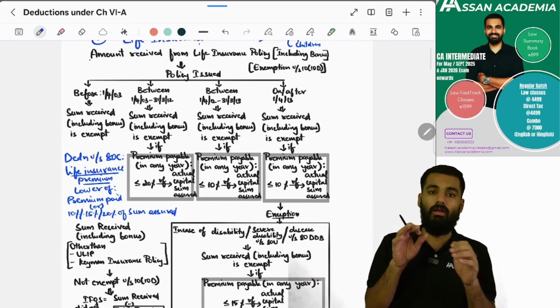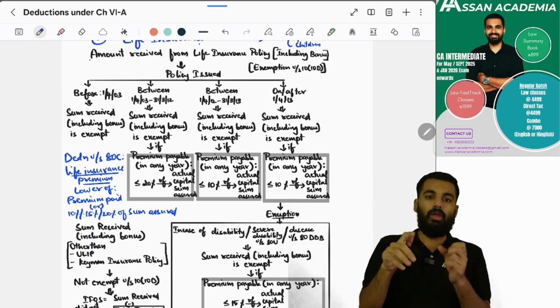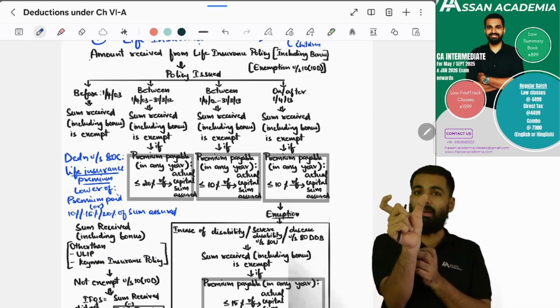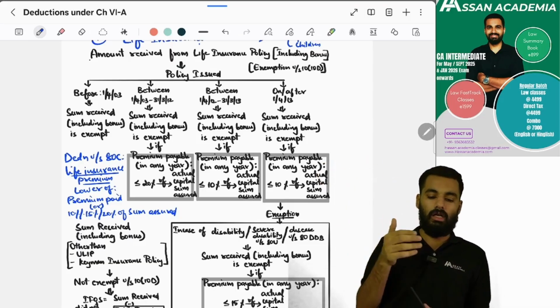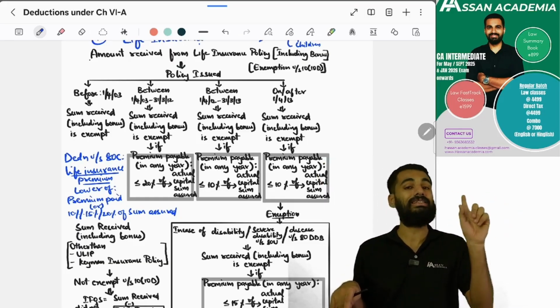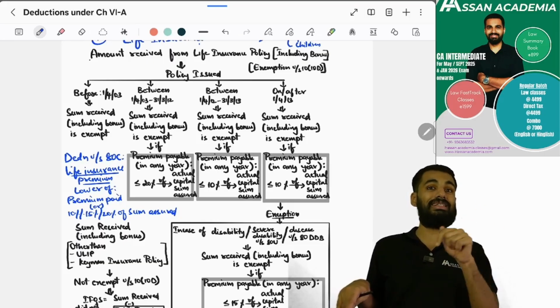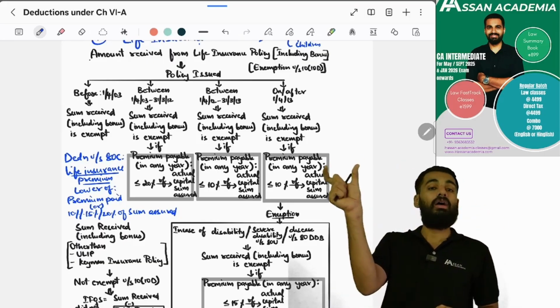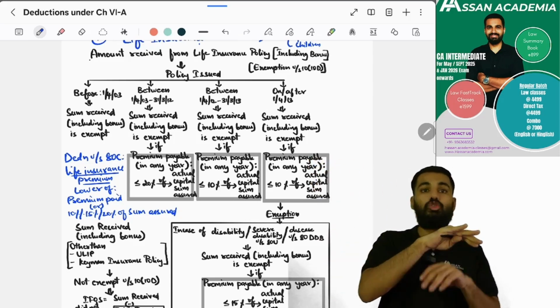If you exceed 10%, 15% or 20%, the excess will be taxed as income from other sources. For the premium paid you can claim deduction under Section 80C, but the excess over 10%, 15% or 20% should be ignored. Yes or no? Yes.